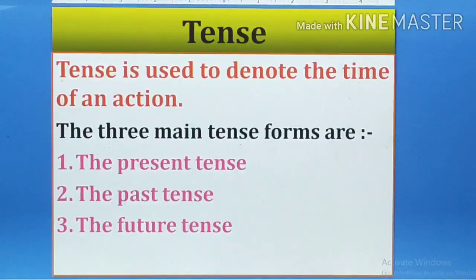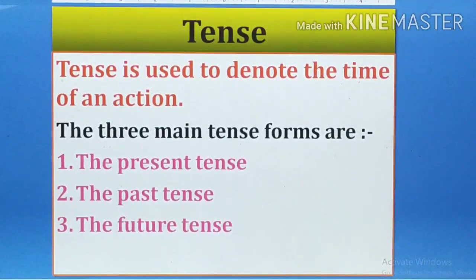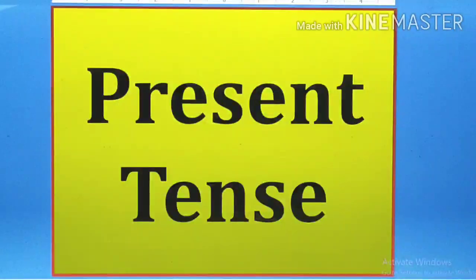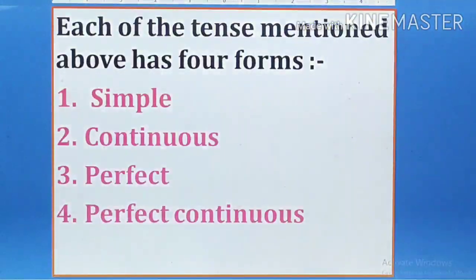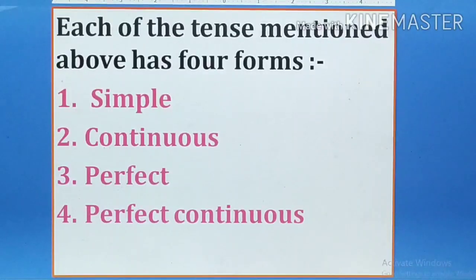Understand? So these tenses are again subdivided into four forms. Each and every tense is subdivided into four forms: the simple, the continuous, the perfect, and the perfect continuous. All three tenses, the present tense, the past tense, and the future tense, are again subdivided into four different forms: simple form, continuous form, perfect form, and perfect continuous form.